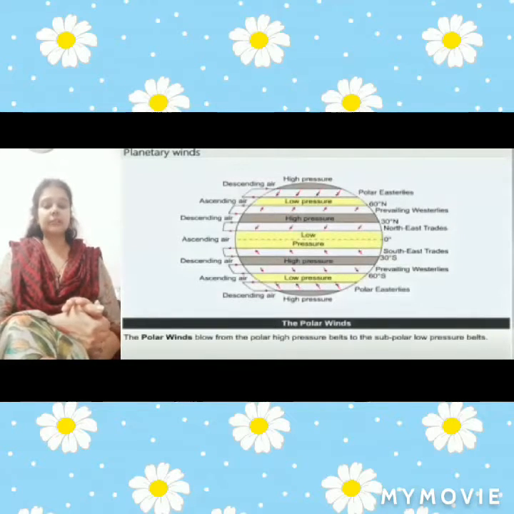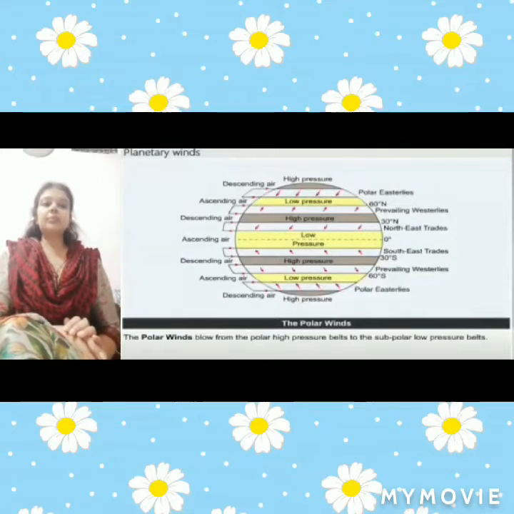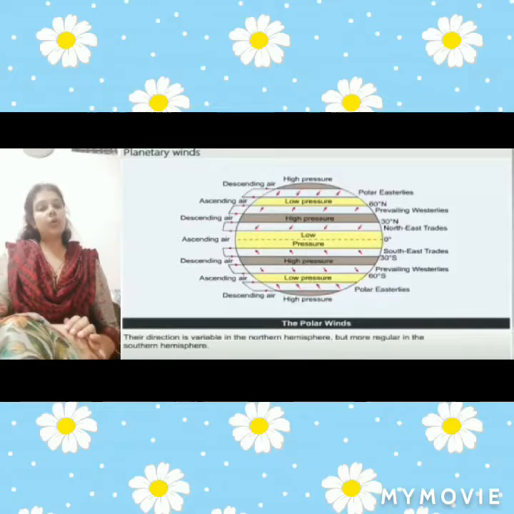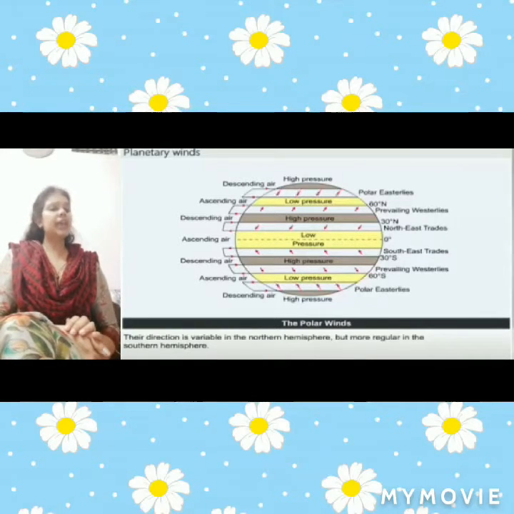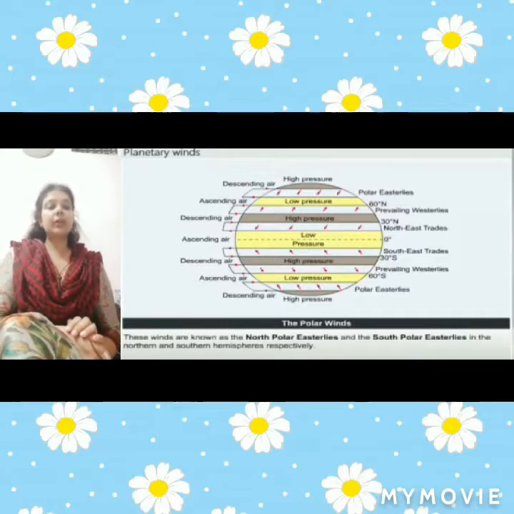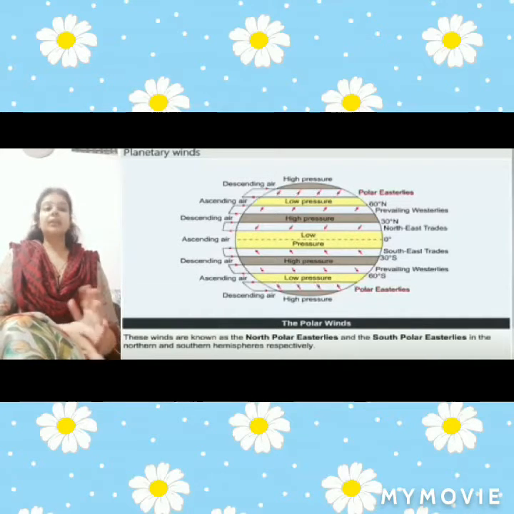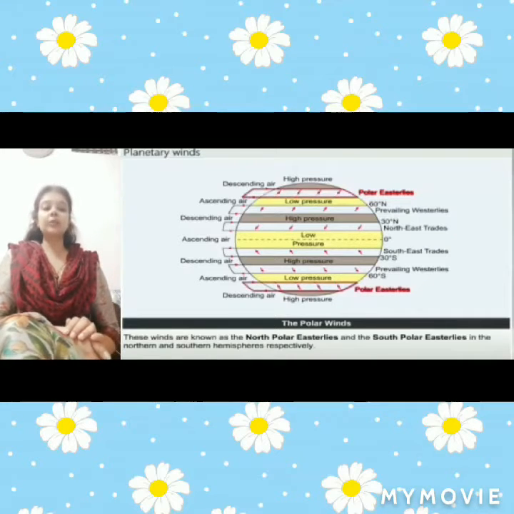In the absence of land masses, the westerlies become very strong, especially between 40° and 50°, and are called the roaring 40s. The polar winds blow from the polar high pressure belts to the subpolar low pressure belts. Their direction is variable in the northern hemisphere but more regular in the southern hemisphere. These winds are known as the north polar easterlies and the south polar easterlies in the northern and southern hemisphere respectively.